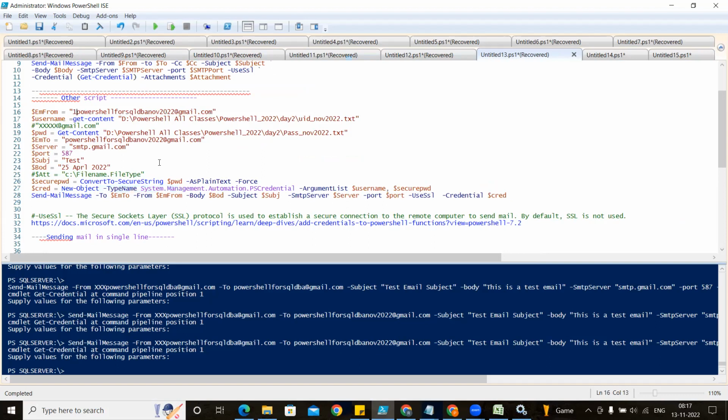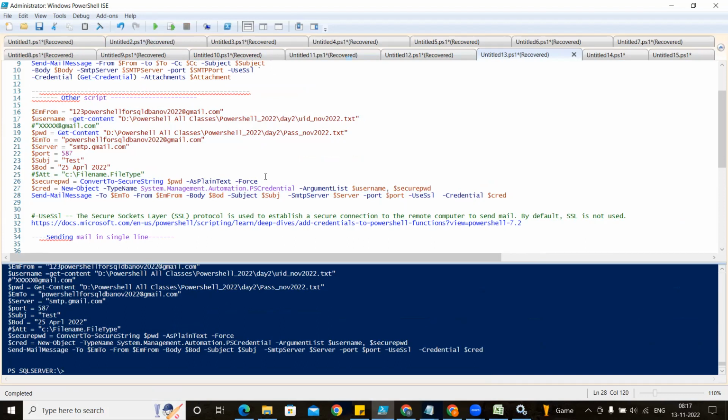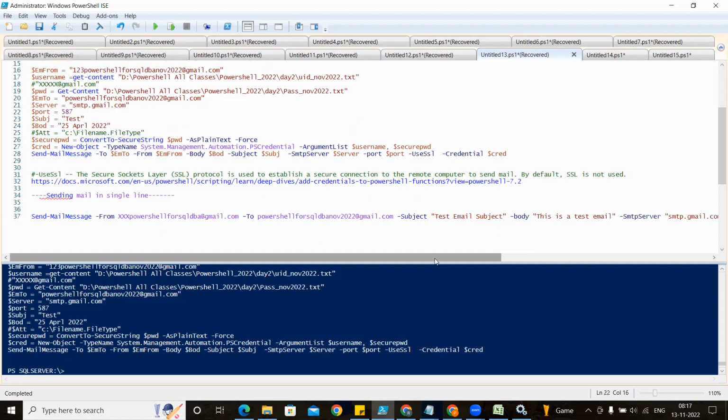Even if I give 123 here, this email address is not valid, but still I am able to send the email, because I have used the credential, and the credential is taken from these two files and it will override this. Got it? Okay, but in real time you will not use the credential.